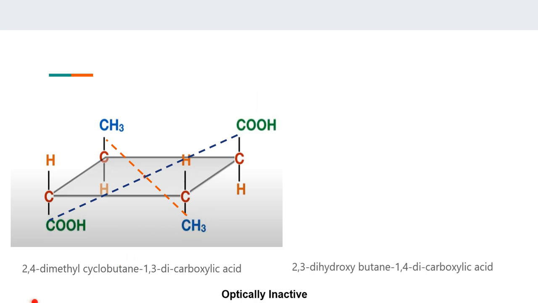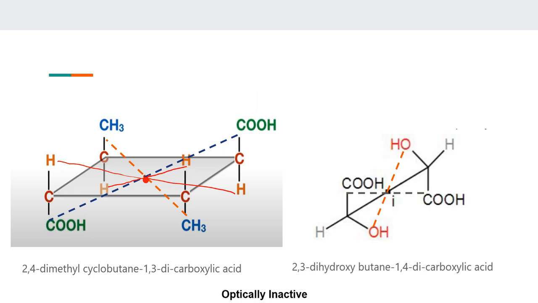Now let's see for H. This is my center, I start from here and go this way. Where is it meeting? The same H. Now for this H, I start here and end here. Again the same. So when you have such matching groups on diagonally opposite sides, we say the molecule has a center of symmetry. Similarly, look at this.